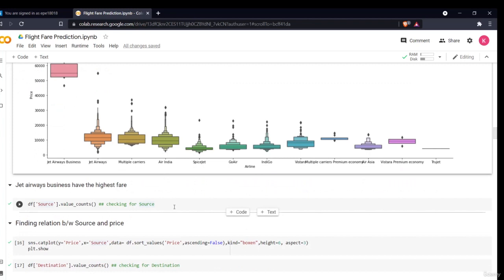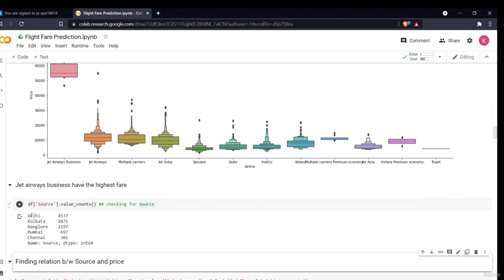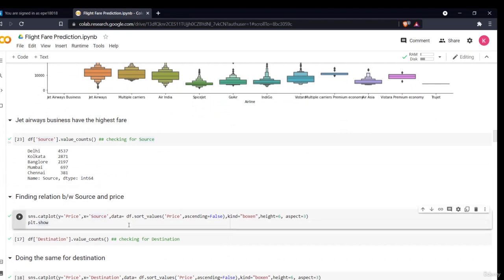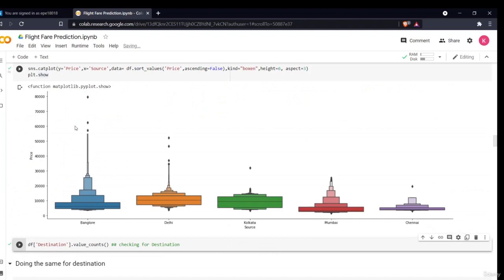Now what I can do next is see how the price is distributed from the source to the destination. First I'll see what the different sources in this data are. So these are Delhi, Kolkata, Bangalore, Bombay, Chennai. We can see how the price depends on the source city, and I'll be using the same cat plot.